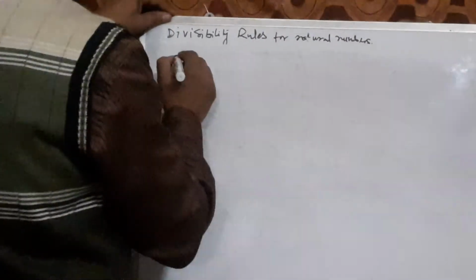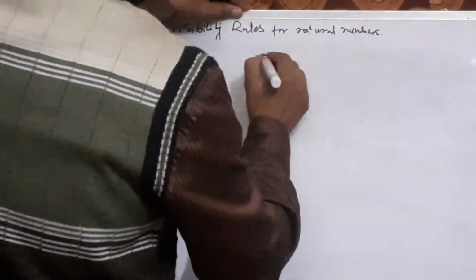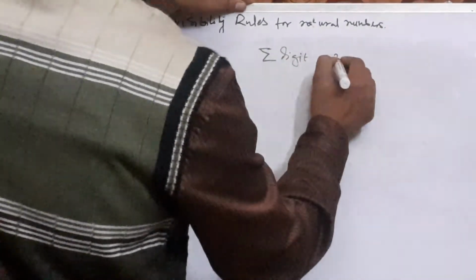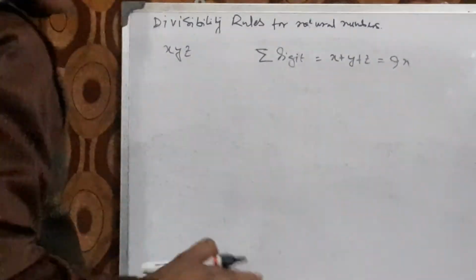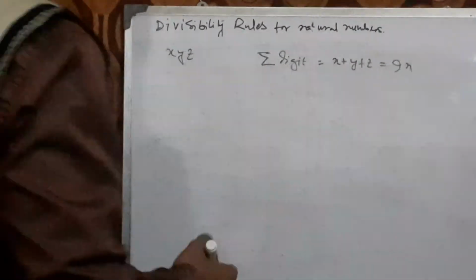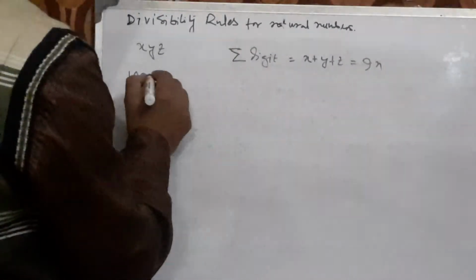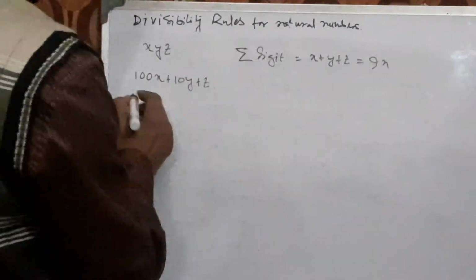Now let us prove this. Let us take an example xyz. So the summation of digits x plus y plus z equals 9n, because this is a multiple of 9. We have assumed this and this is given. This is the condition. Then the whole number is 100x plus 10y plus z.